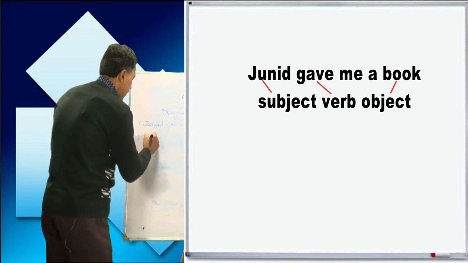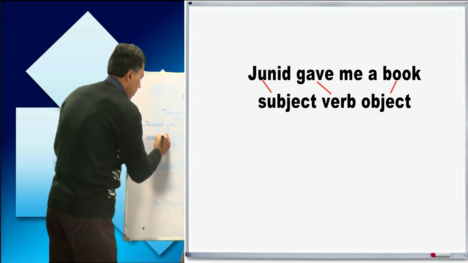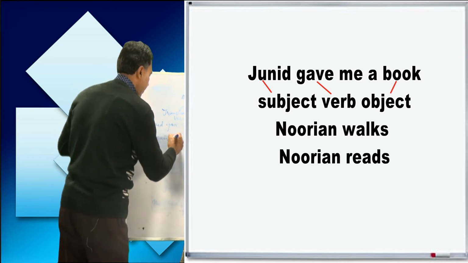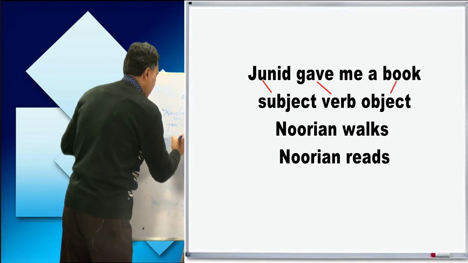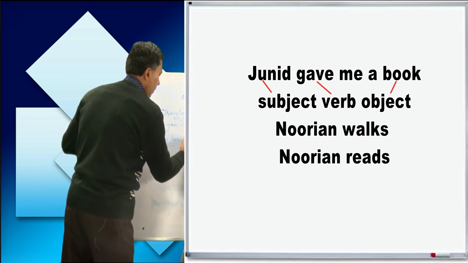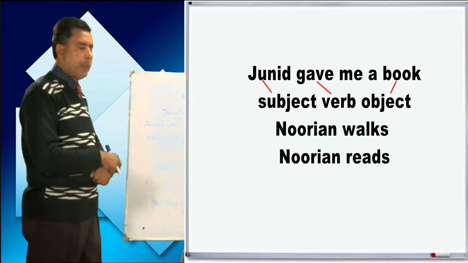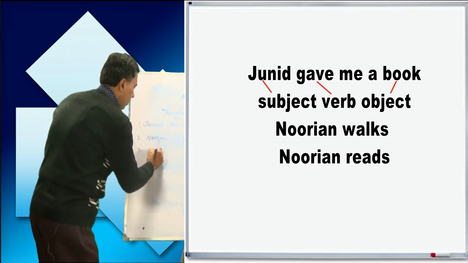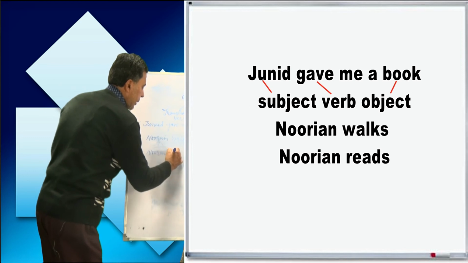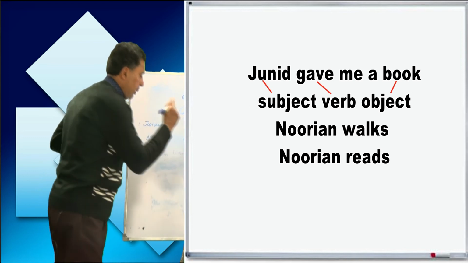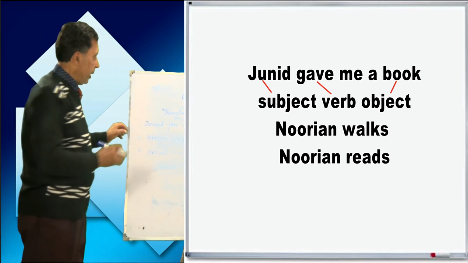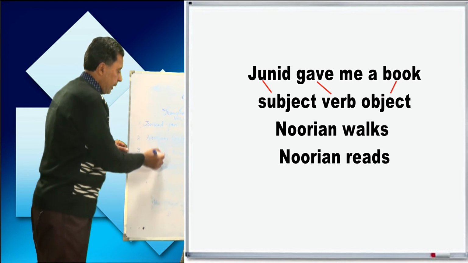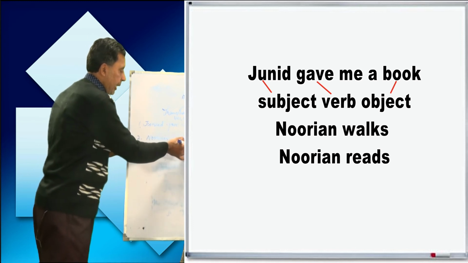I write here, Nuran walks. Nuran walks. Or Nuran reads. Here Nuran is subject, and there is verb.